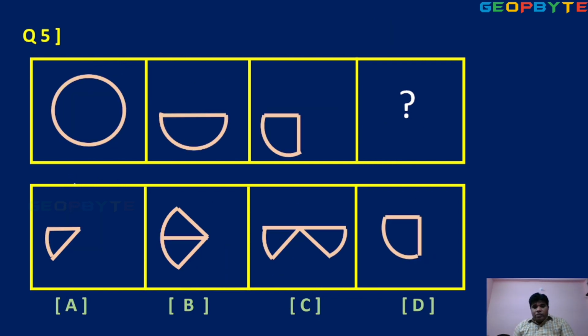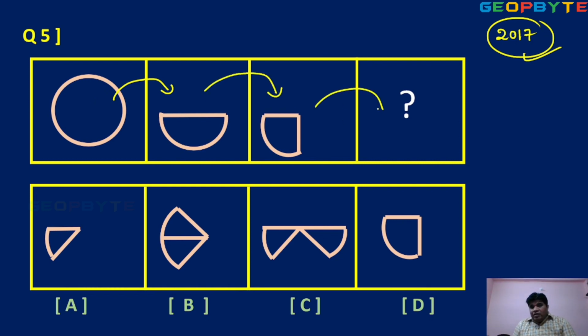Next. This is also very easy. 2017 problem actually. Circle, complete circle. In the second step, it becomes half, so semicircle. Again half. So again half means looking like this.